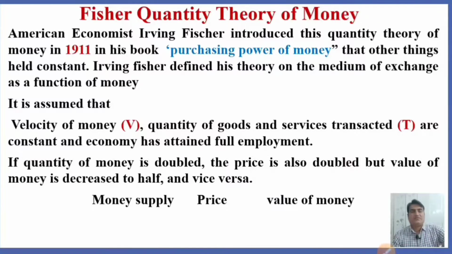It means when the quantity of money increases, more money is supplied in an economy and people would like to buy more things. As a result, the price increases. So when money supply increases, price also increases. So the money supply and price have a direct relationship, whereas the value of money decreases.